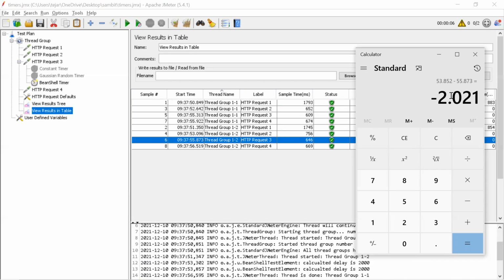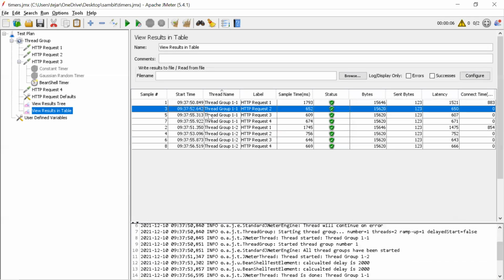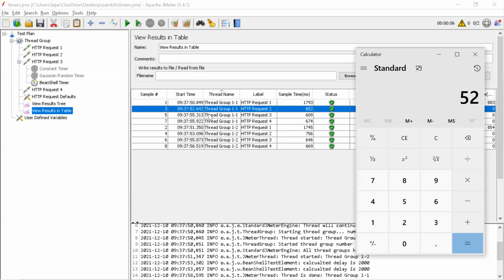Yeah. Okay. So let's calculate for user one as well. User one: 52.642 plus 0.652 minus 55.313. Okay, 2 point something. Yeah. Okay.